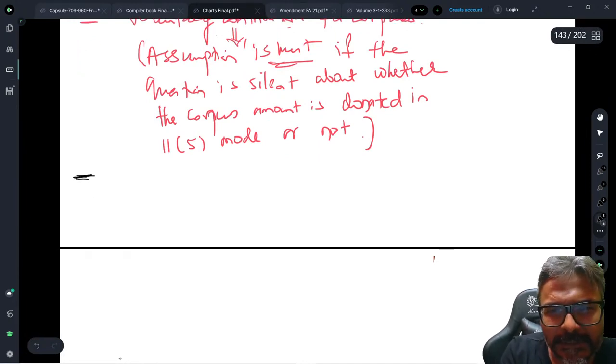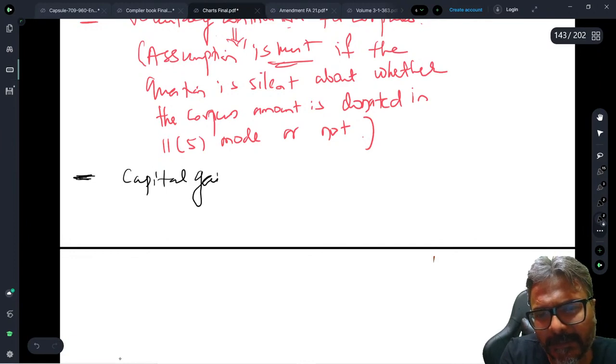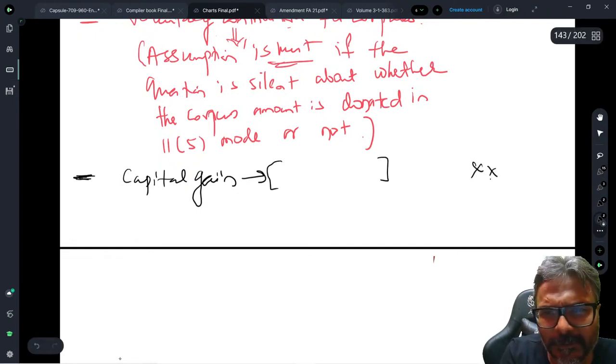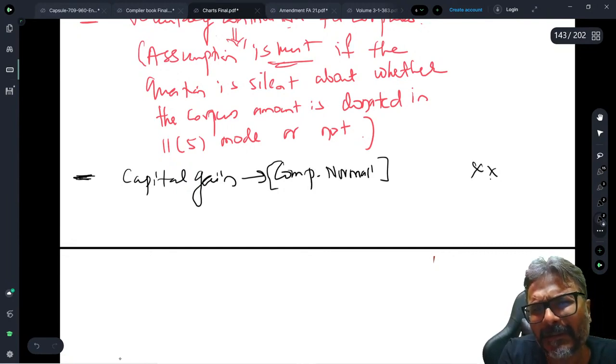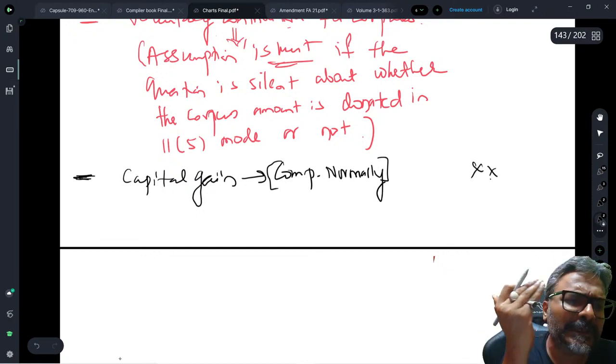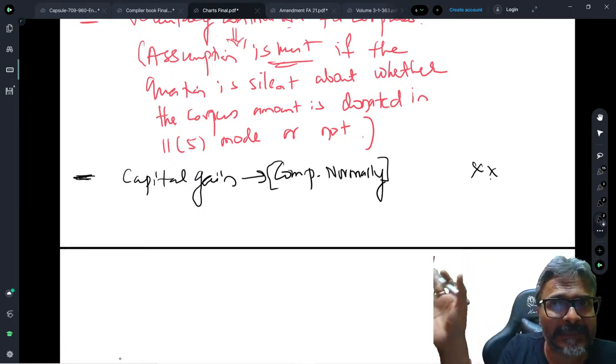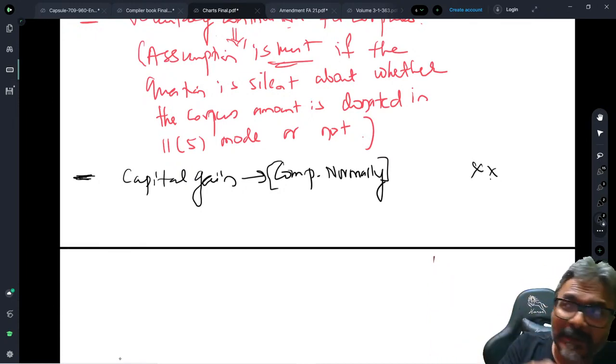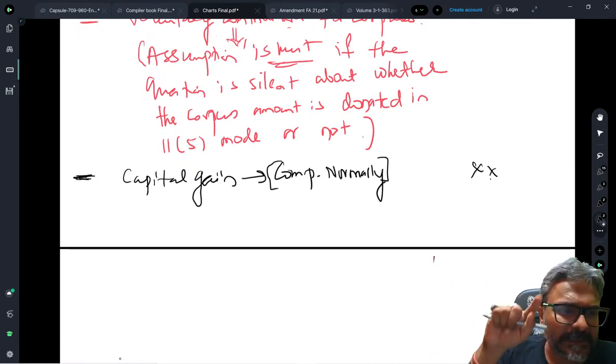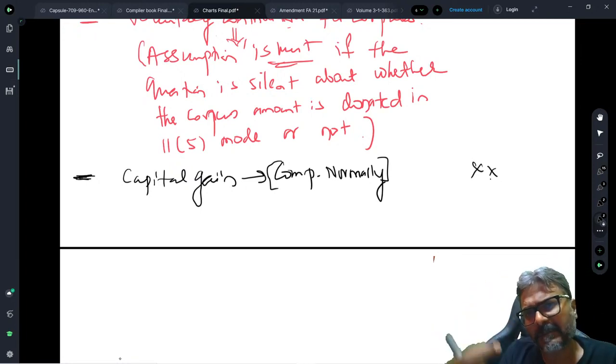Coming to the next point, students, is about the capital gains. Now, capital gains primarily, you will put the capital gains amount over here. So computation would be done normally. You will write here: computation on capital gains to be done normally. There is no such specific computation that is required. Whatever the way I am calculating the capital gains, I'll just keep the capital gains like this only. The point that will come in would be about the exemption. We will see one specific exemption of 11(1A) on the capital gains front, but a bit later.